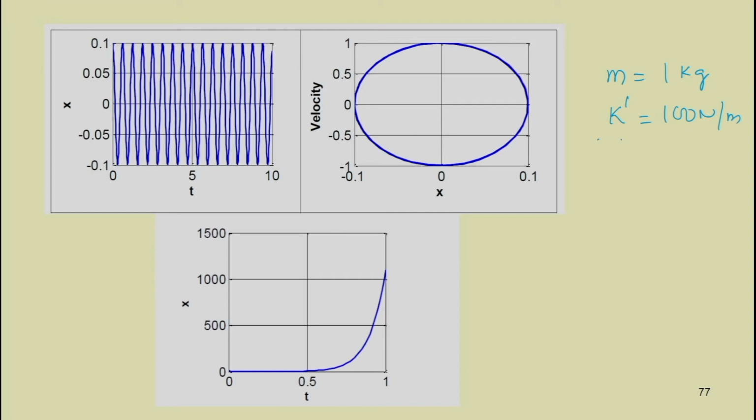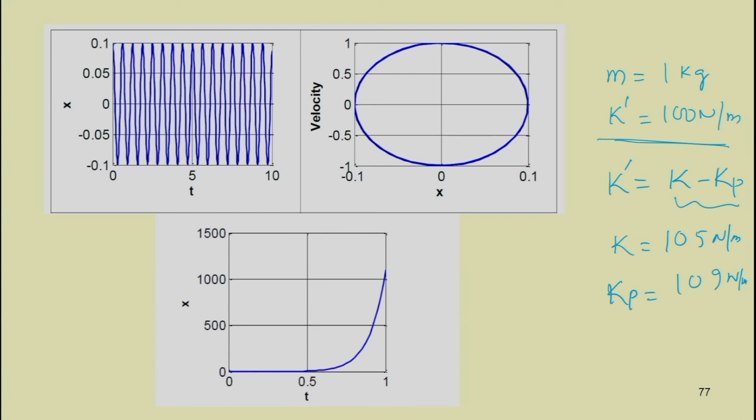This is the solution, but if you take, for example, this k dash is nothing but k minus kp. For example, let us take k equal to 105 Newton per meter, and kp let us take more than that, equal to 109 Newton per meter.